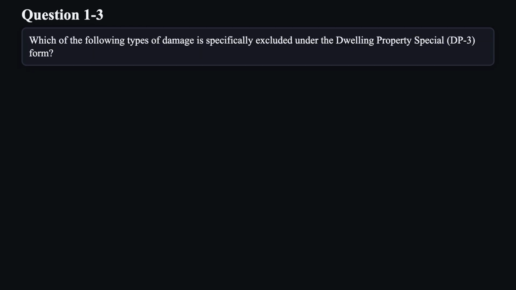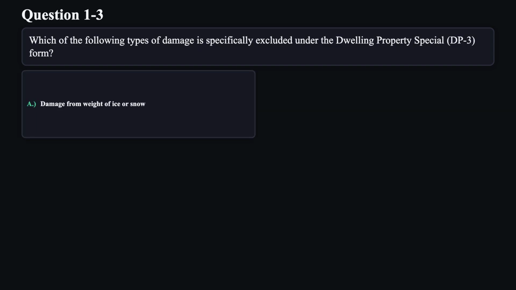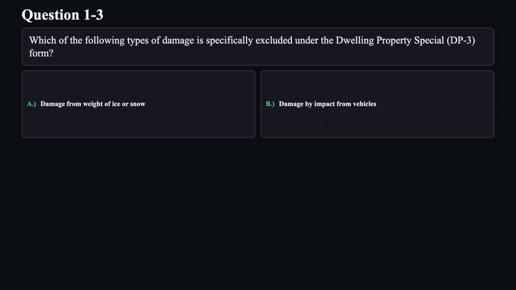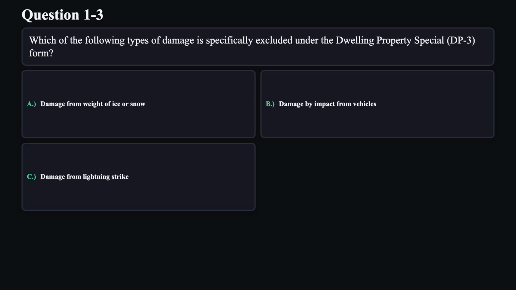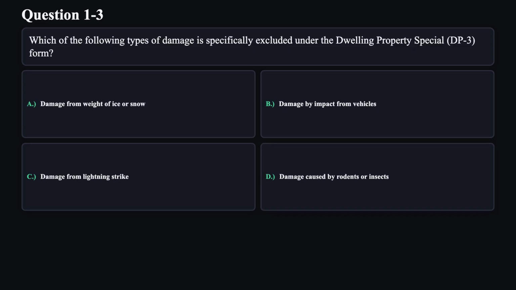Question 3. Which of the following types of damage is specifically excluded under the Dwelling Property Special DP3 form? A. Damage from weight of ice or snow. B. Damage by impact from vehicles. C. Damage from lightning strike. D. Damage caused by rodents or insects.